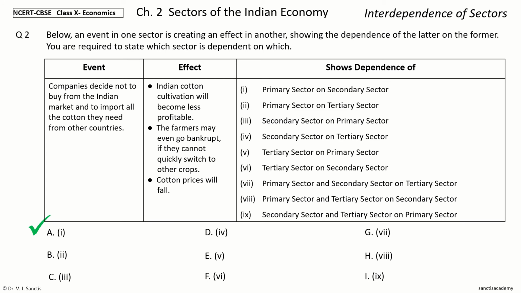So, companies deciding not to buy from the Indian market and to import all the cotton they need from other countries is in the secondary sector. And the effect is Indian cotton cultivation will become less profitable, farmers may even go bankrupt, cotton prices will fall. So this is in the primary sector. So this shows the dependence of the primary sector on the secondary sector.